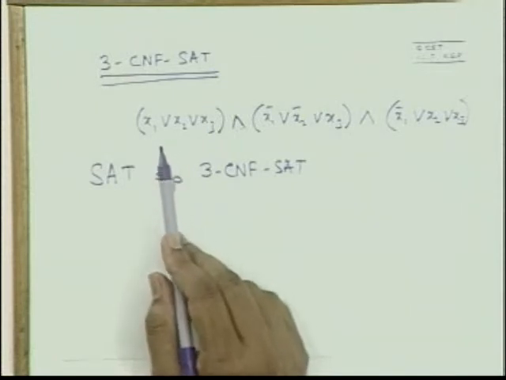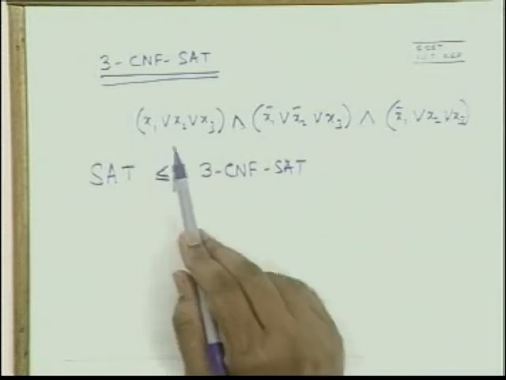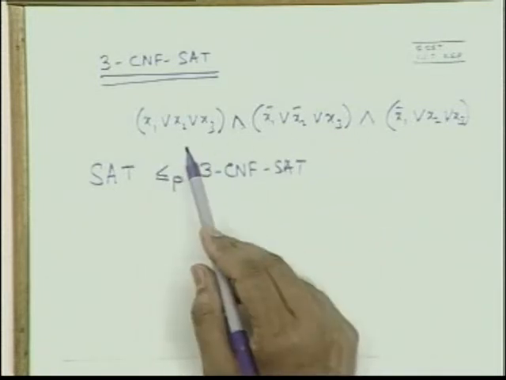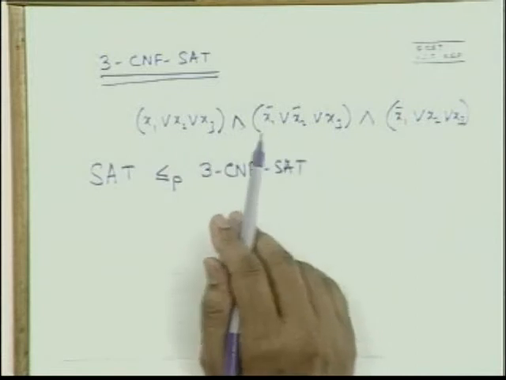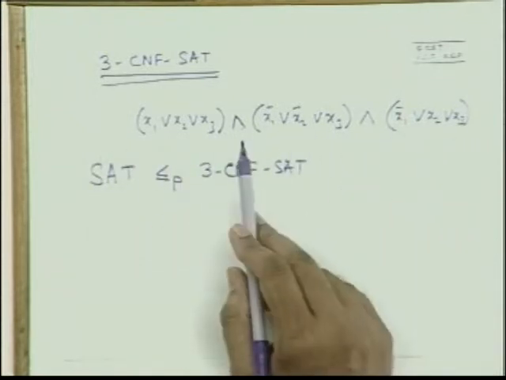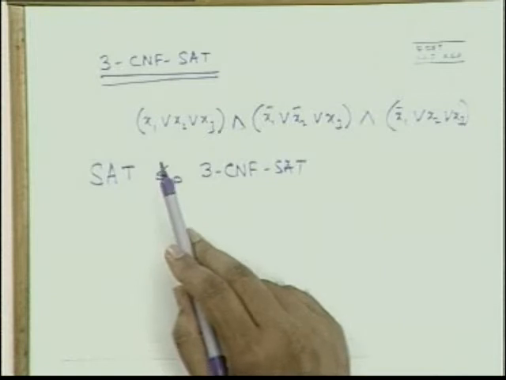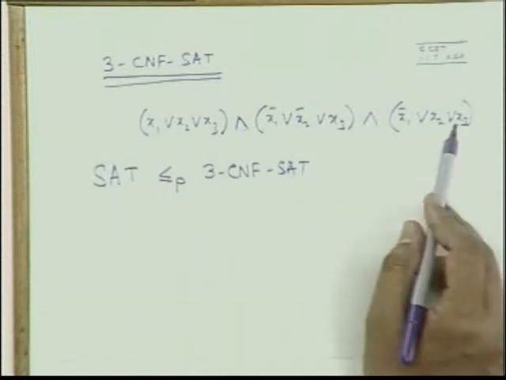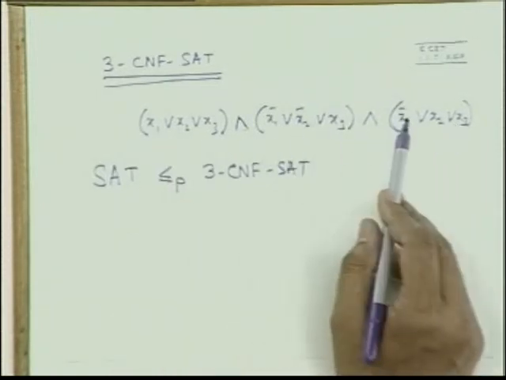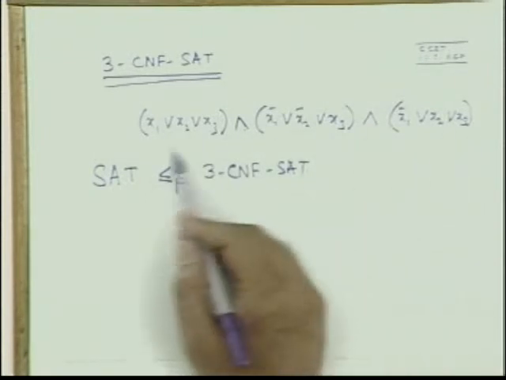There are clauses which are separated by AND, and each clause has three literals which are separated by OR. This particular form is very useful in reductions. Very seldom do people use the SAT problem itself for reduction. They use 3CNF SAT and reduce it to some problems to show that they are NP complete. That's why it is very important.